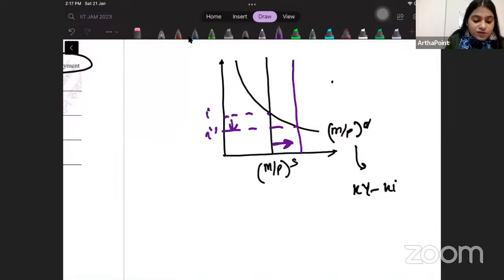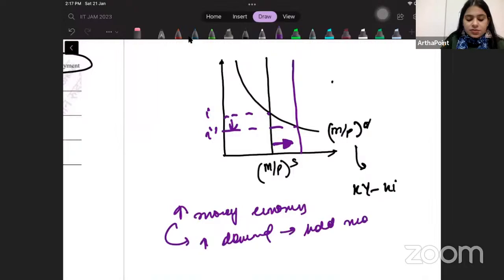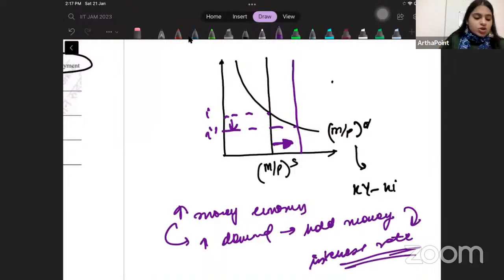When the supply curve shifted to the right, I have more money in my economy. This more money has to be consumed. The only way to consume this money will be to increase the demand also, because now I have more notes in the economy. How can I increase the demand? If people will hold more money. When will people hold more money? If they will not invest. When will they not invest? When interest rate will decrease. So this will shift the interest rate downward. So this is going to shift to the right, and there is going to be a movement along the demand curve so that I move from point A to point B.